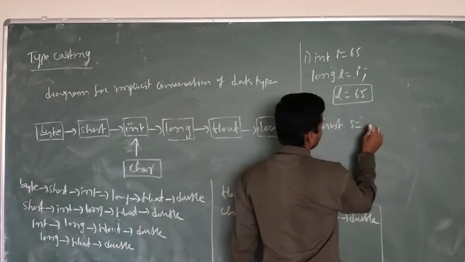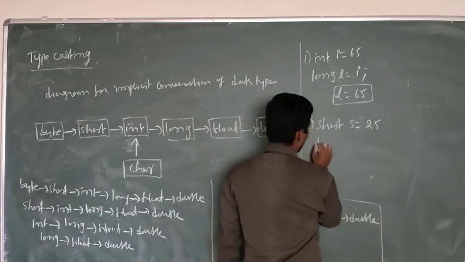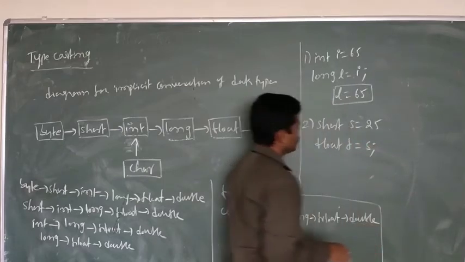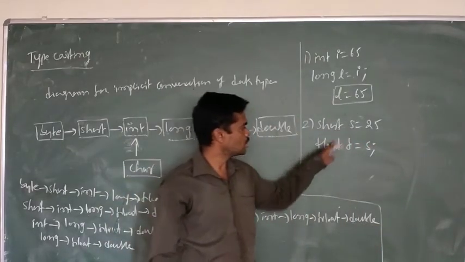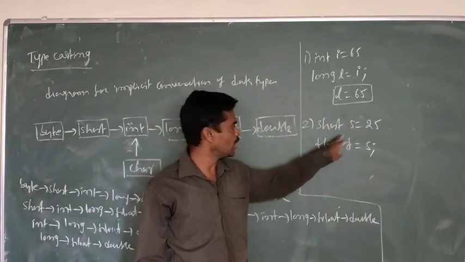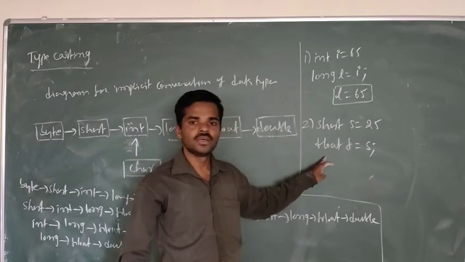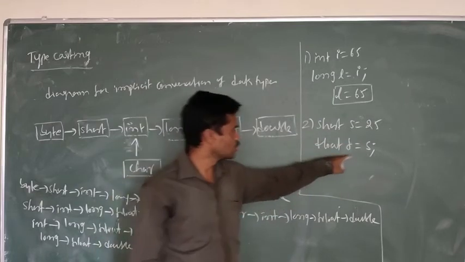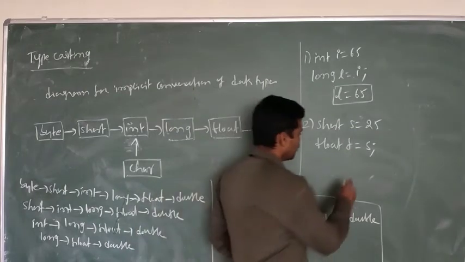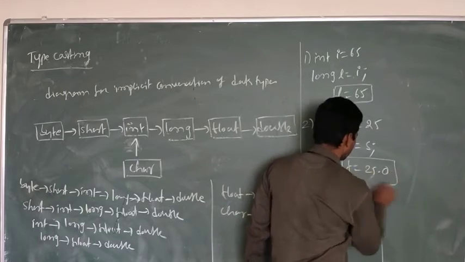Next, short. Short S is equal to, for example, 25, then float F is equal to S. Even here short and float are numeric types. Short is small and float is large, so the short easily fits in the float, and S can be stored into the float F. So finally F is equal to 25.0.